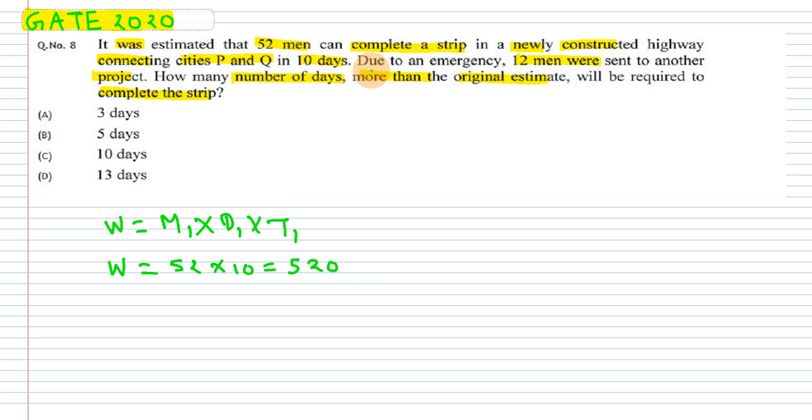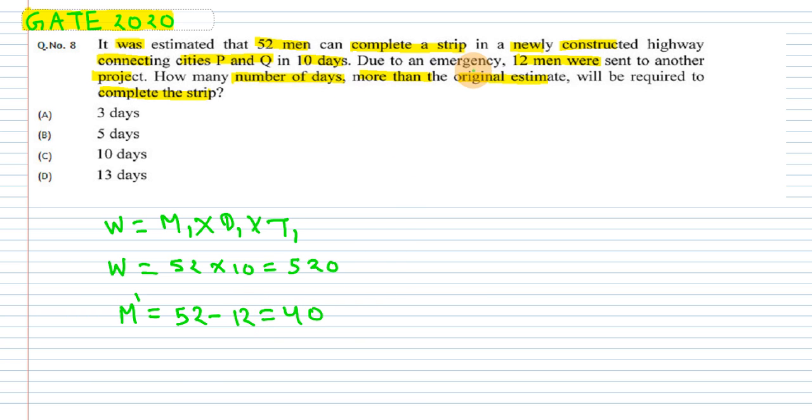Now in the second case, due to emergency, 15 men were sent to another project. So 15 men were sent, so we will be left with, suppose this is m dash, earlier it was 52, now 12 men were sent, so we will be left with 40 men, right?